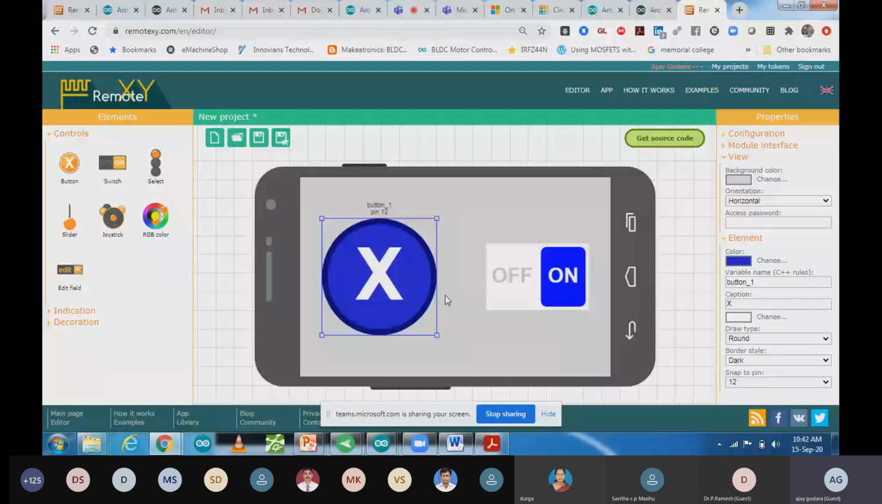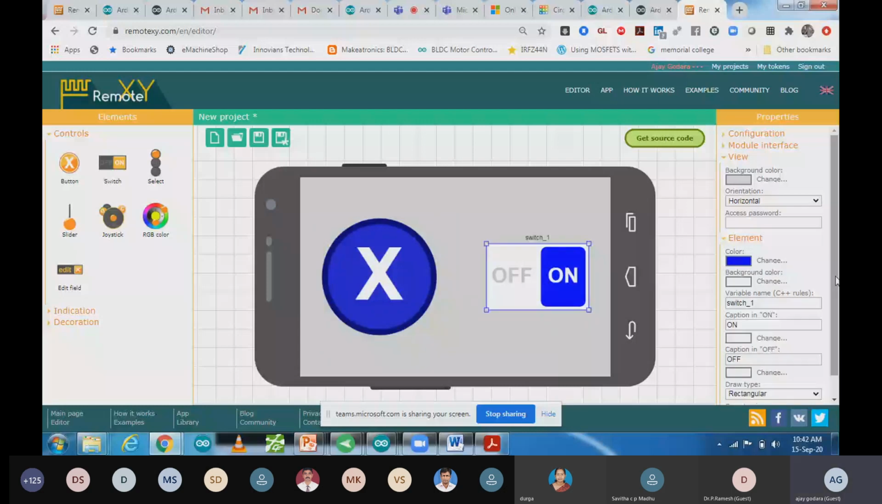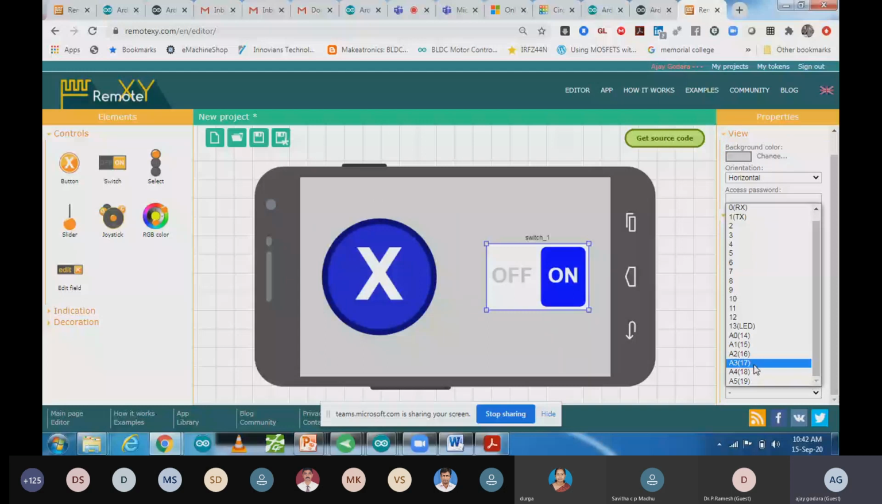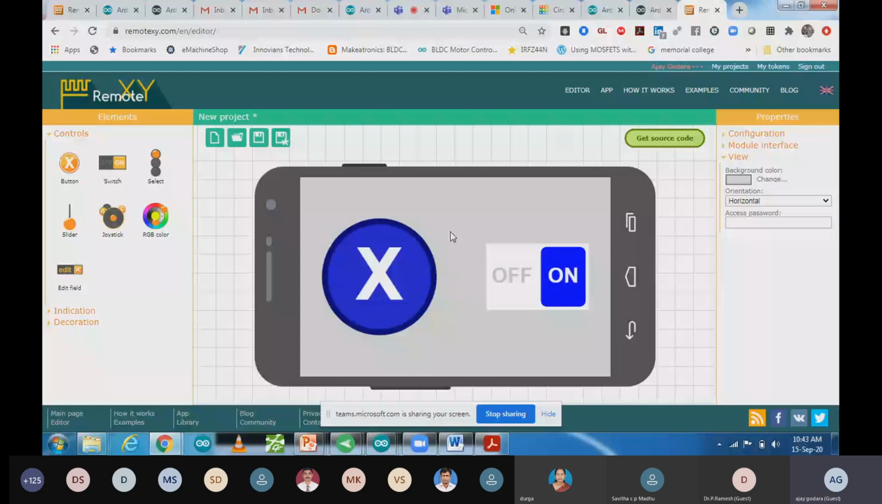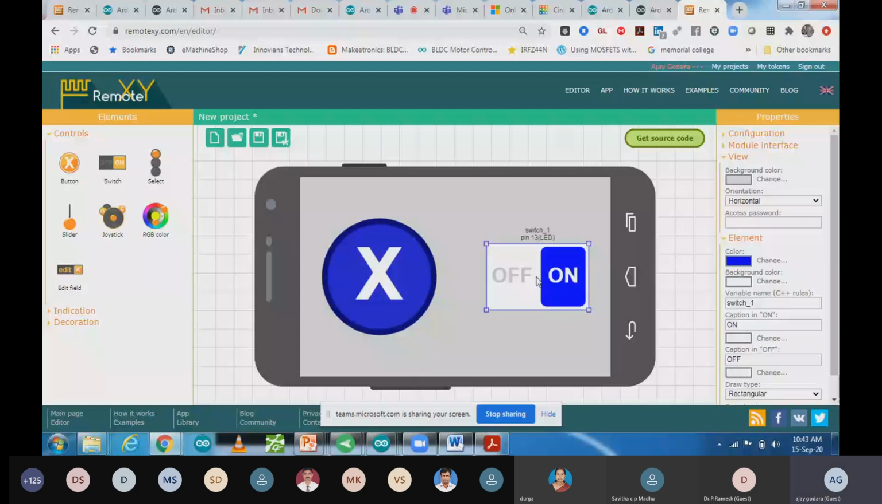For the other button, you have to change snap to pin to pin number 13. So these two pins I want to control from my mobile phone, and I'm going to connect appliances on these two pins. So let's see how you can use it.